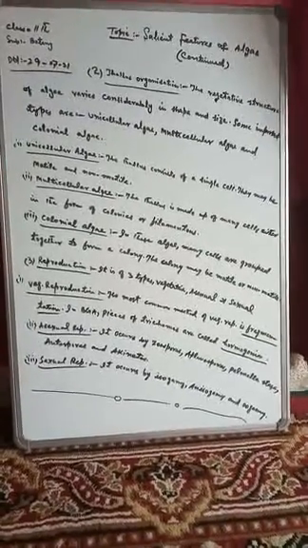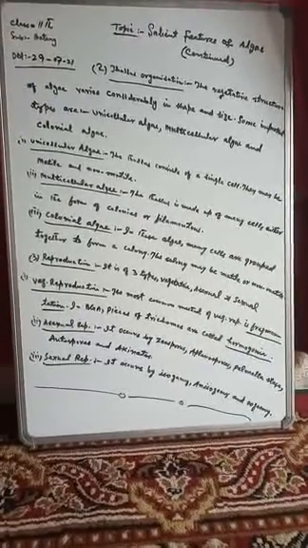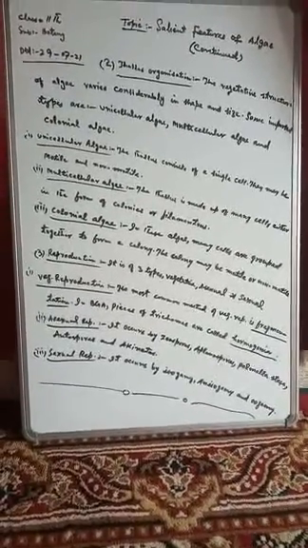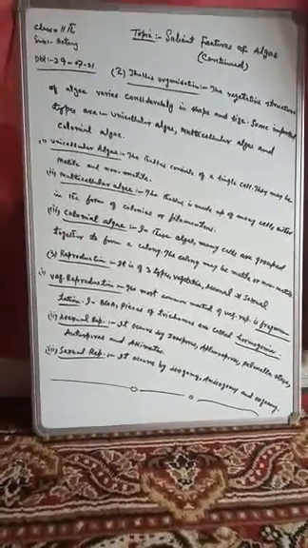Some important types of these plant groups are unicellular algae, multicellular algae, and colonial algae. Dear students, as the word suggests, unicellular algae means those algae which are made up of only one cell, multicellular algae made up of many cells, and colonial algae are those algae which form the colonies.